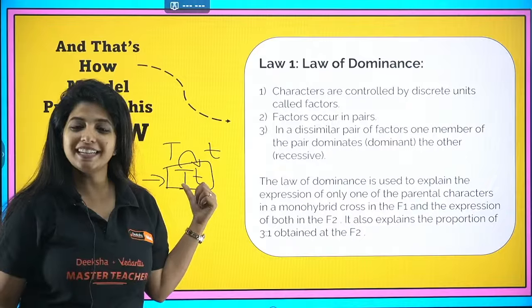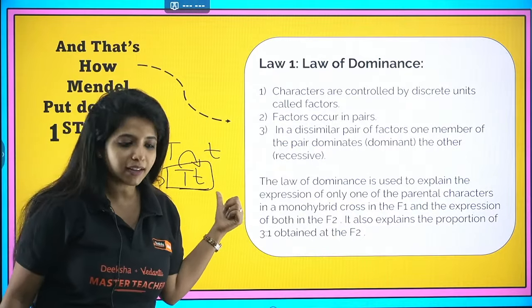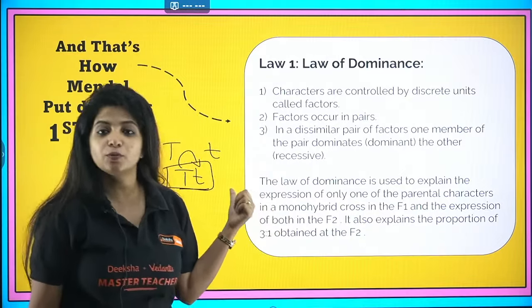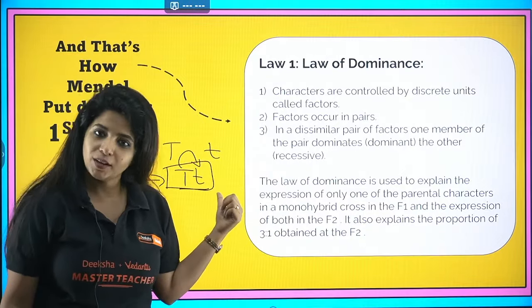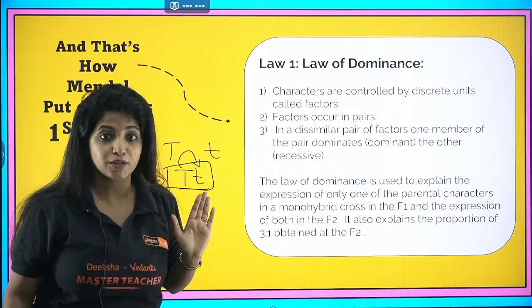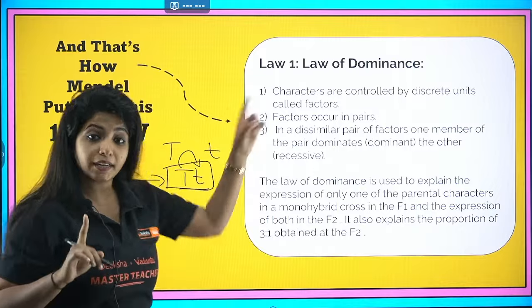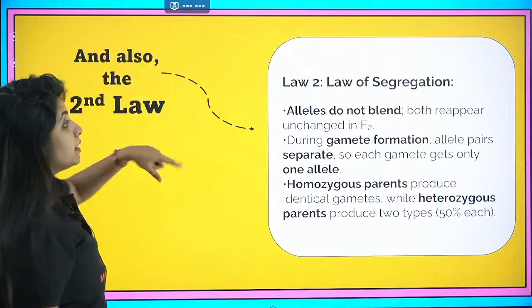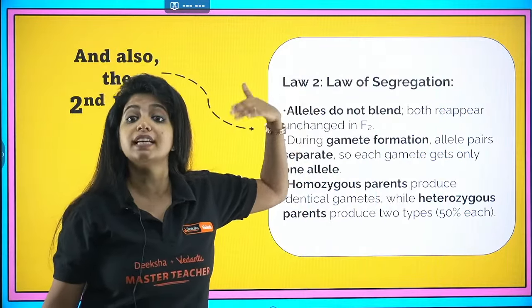The one that dominates is known as the dominant gene, and the one that does not show its character is known as the recessive trait. So this is the law of dominance. Always remember, after one gene inheritance, he gave one law. Now, with the same experiment, he gave the next law also, that is the law of segregation.